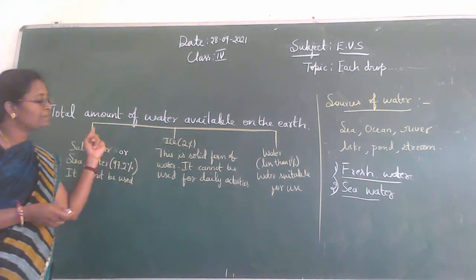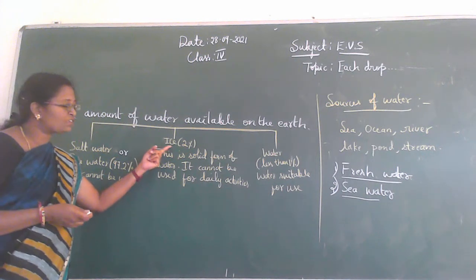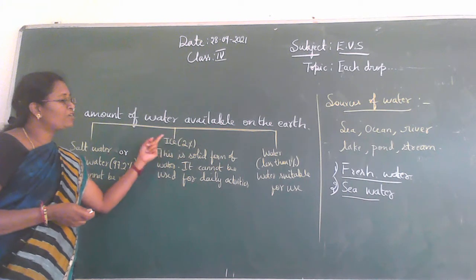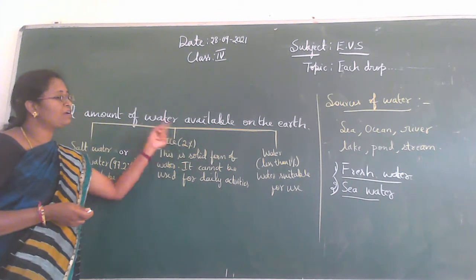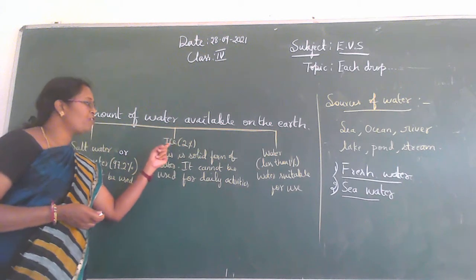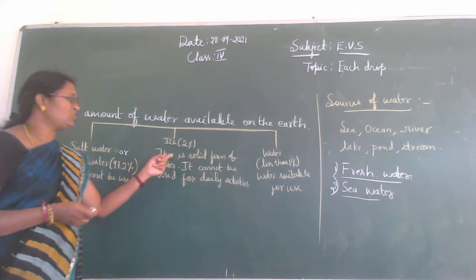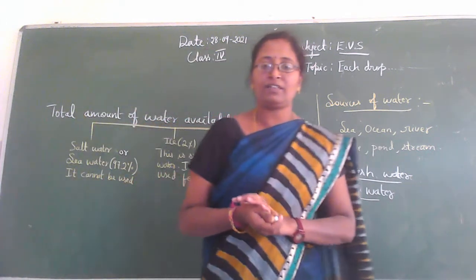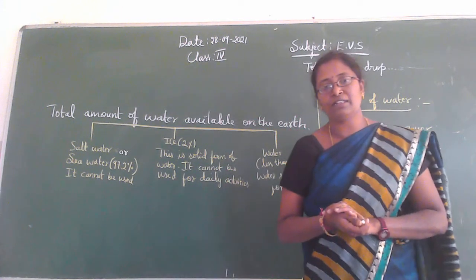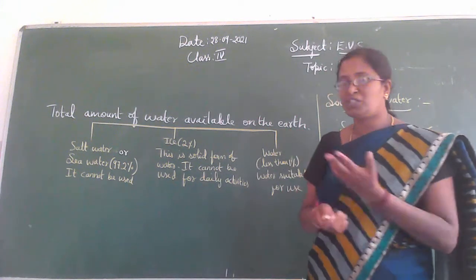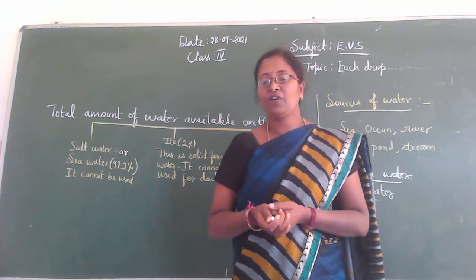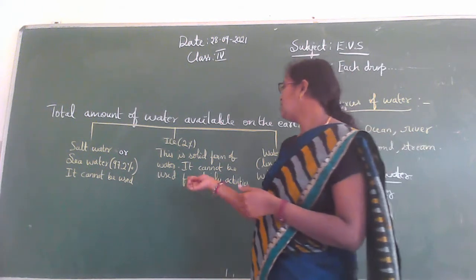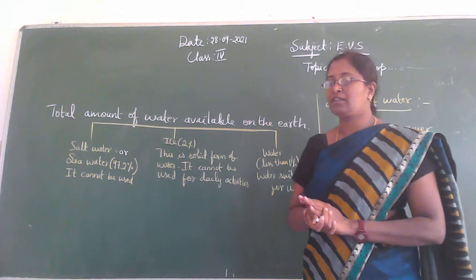Ice water is present in the form of ice. Isn't it? It is a solid form. So how much of the water is present in the form of ice? 2%. It is available on our earth in the form of ice. It is about 2%. So this is the solid form of water. It cannot be used for daily activities. Can you use ice for your daily activities? No, isn't it? For washing purposes, for taking a bath, we cannot use the ice. It is a solid form of water. So it cannot be used for daily activities.